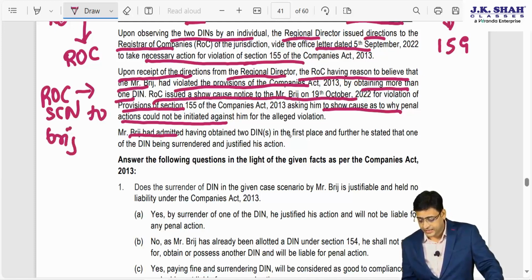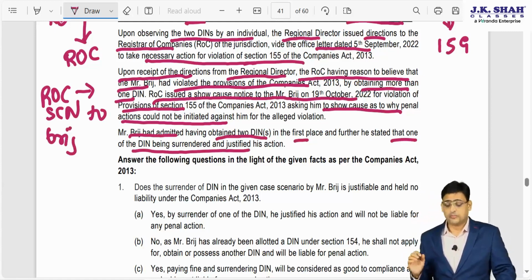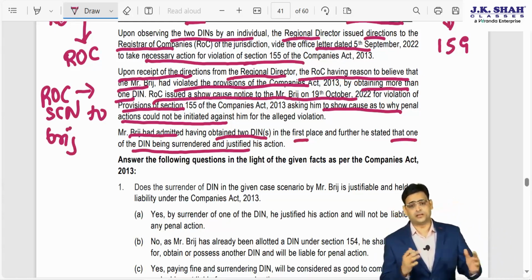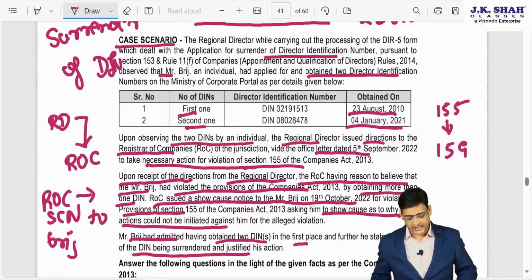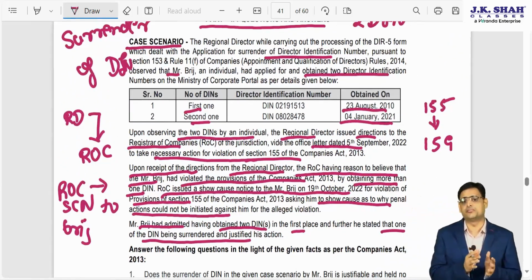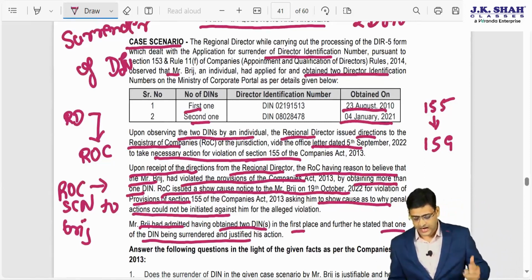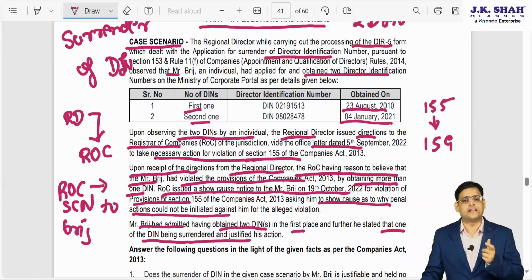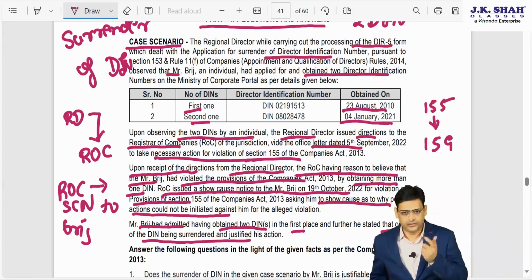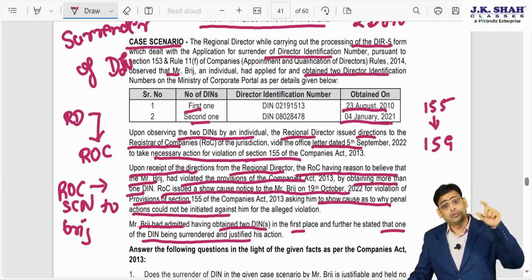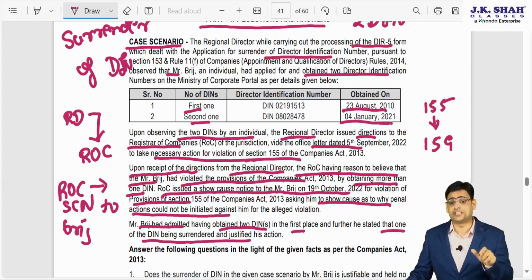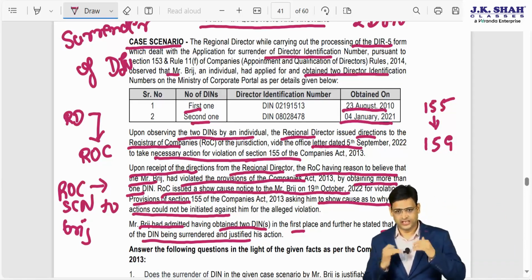Mr. Bridge has admitted that he obtained 2 DINs in the first place, and further he stated that one of the DINs is surrendered and justified his action. Now let us conclude this entire case scenario. Here one director, Mr. Bridge, obtained 2 DINs, and after obtaining 2 DINs, he filed a DIR 5 and surrendered 1 DIN. But there was a good amount of time for which he had 2 DINs in his name.